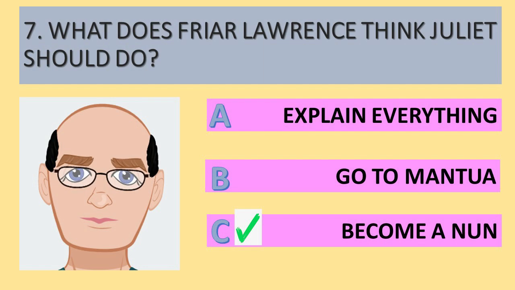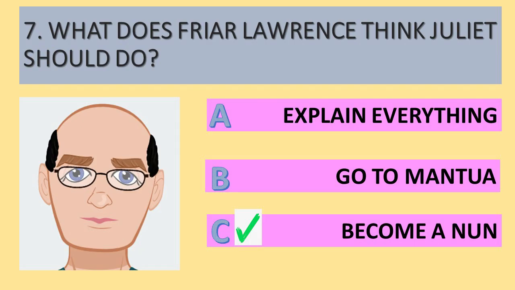Question number 7. What does Friar Lawrence think Juliet should do? Well, the right answer would be to explain everything. She's married to Romeo, Romeo's dead, and she's in a situation where she could be reunited with her parents. But of course, that would lead to Friar Lawrence being implicated in some very poor decision making. He was also about to marry Juliet to Paris, and he wouldn't have been able to do that legally, given that she's already married to Romeo. He's got the two young people married in secret and is looking very sheepish indeed when everything comes to light.